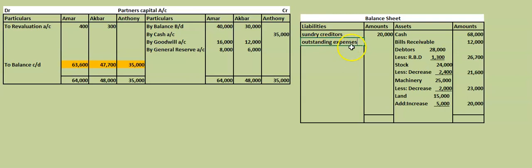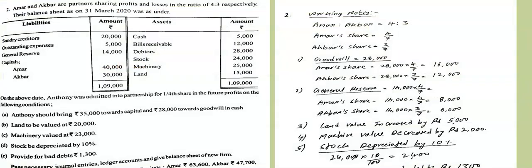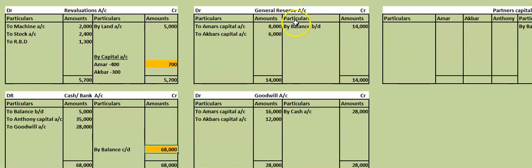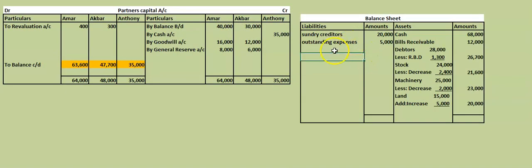What is the value of outstanding expenses? You have to refer to the question, always partnership. Question should be running in your mind. So here one important point is general ledger, which is given in the question. General outstanding expenses 5,000 you have taken. General ledger should not be taken because already it is distributed to the old partners in the old ratio. You should not take it in the new balance sheet.